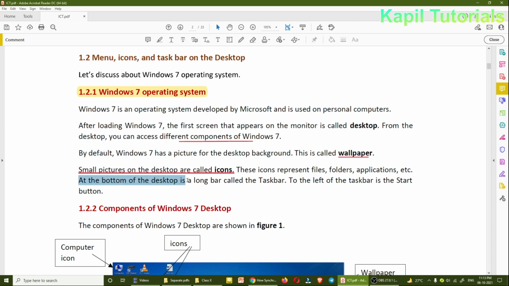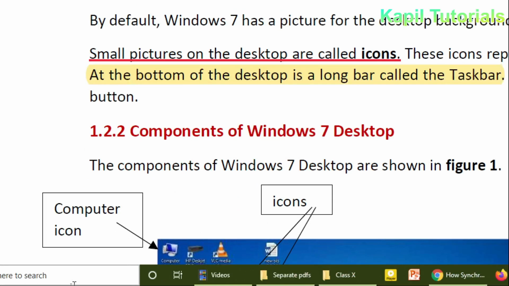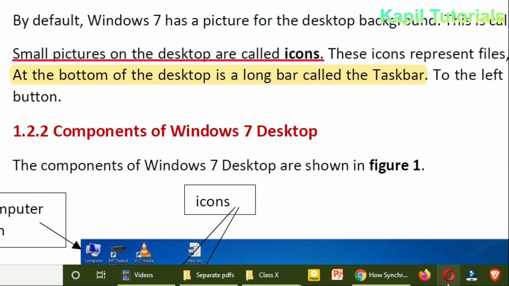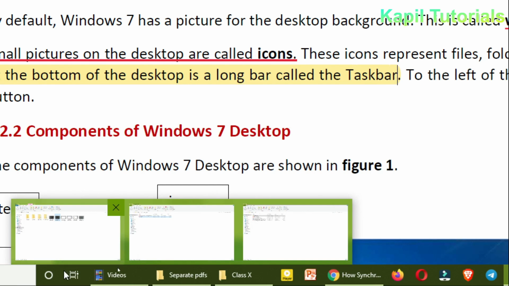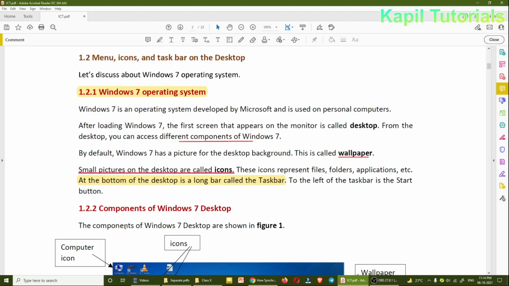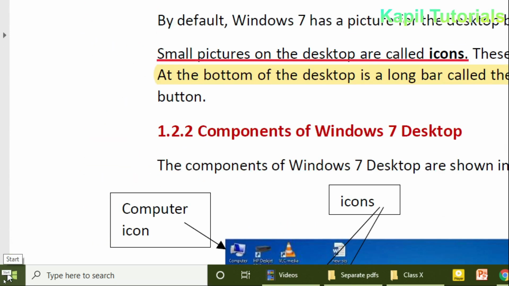At the bottom of the desktop is a long bar called the taskbar. So at the bottom here you can see this long bar. This is called the taskbar. To the left of the taskbar is the start button. The same way in Windows 7, in Windows 10 also, it is called the start button. You could see here the start is coming.